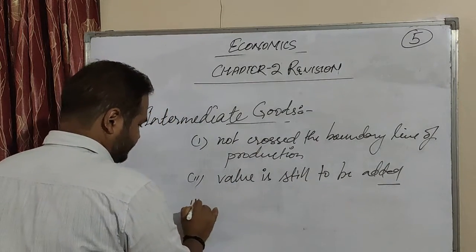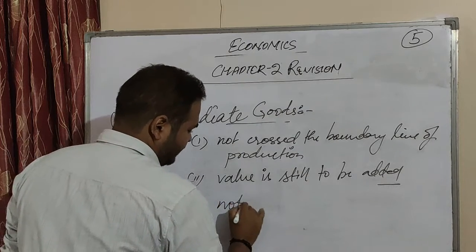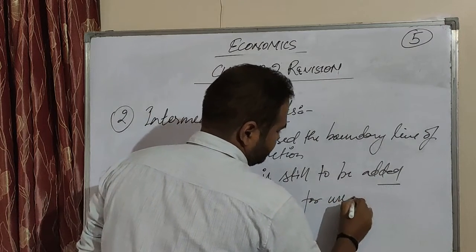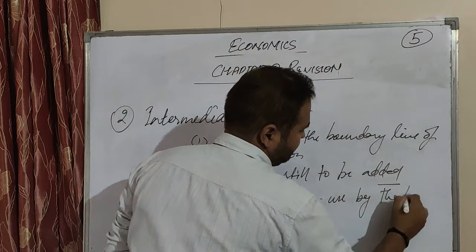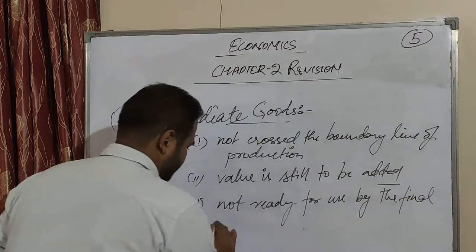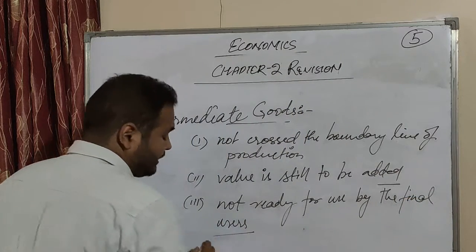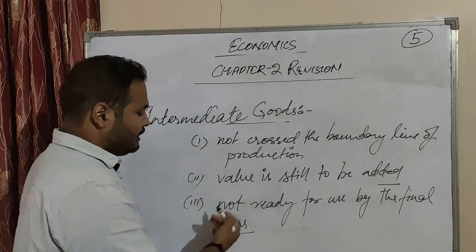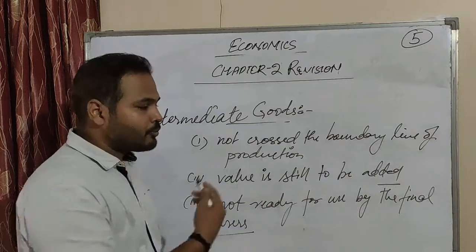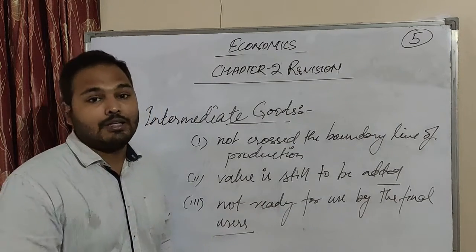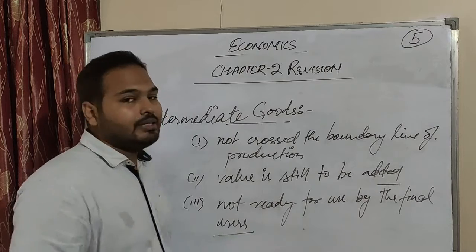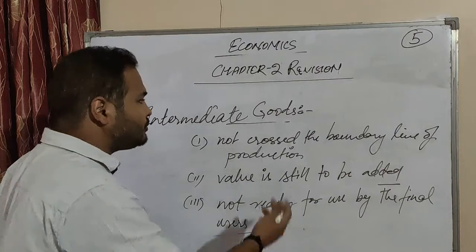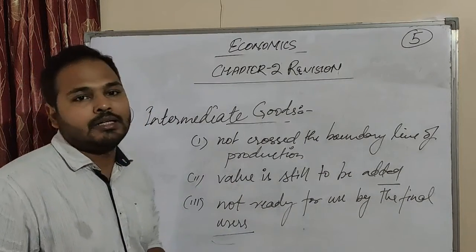Then third, it is not ready for use by the final users. Who are the final users? Consumers, producers, whoever needs it. So they are the final users. If the product is still under the boundary line of production, and value still needs to be added, then it is not ready for consumption. Then there are a few more points you need to understand about intermediate goods.